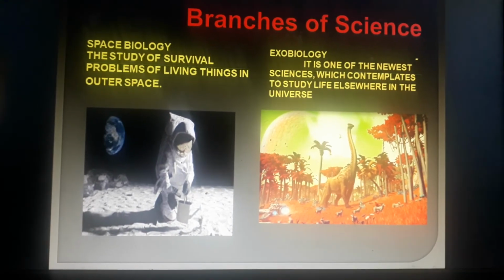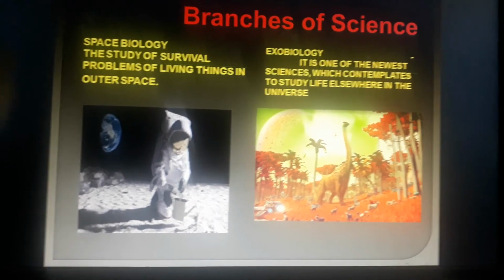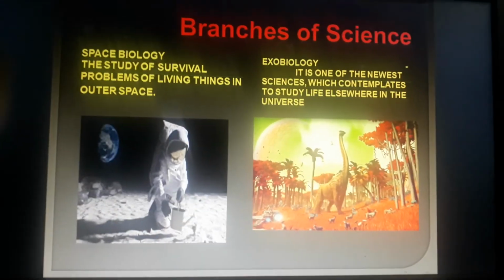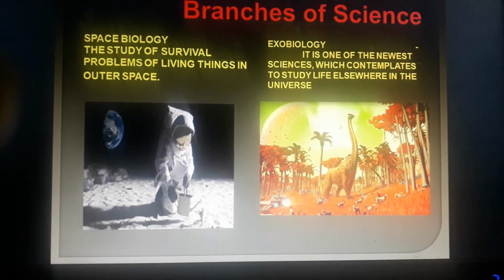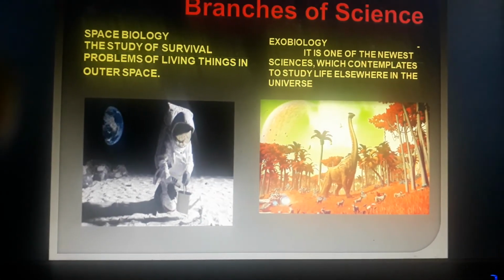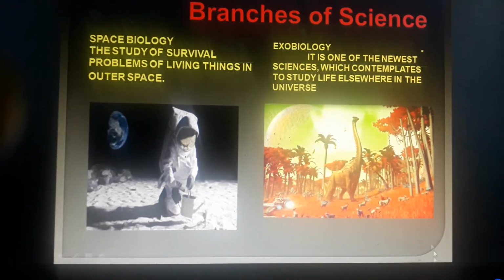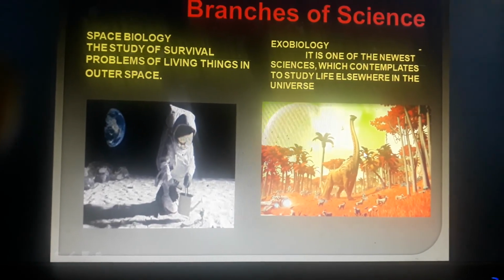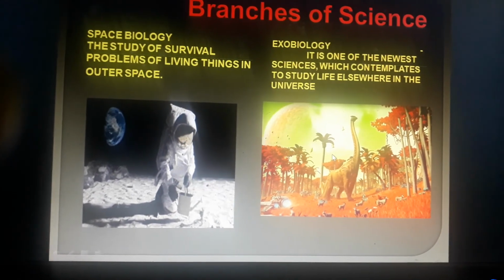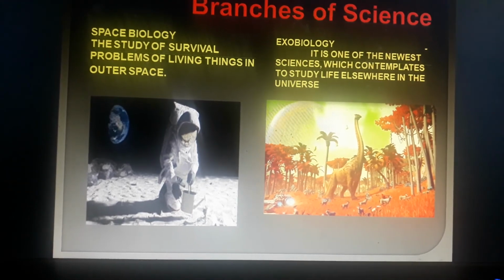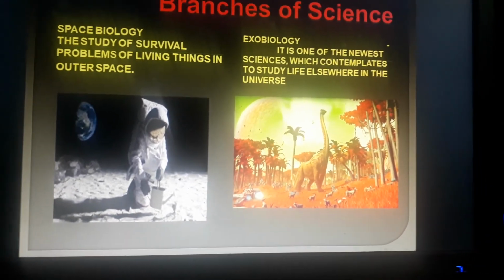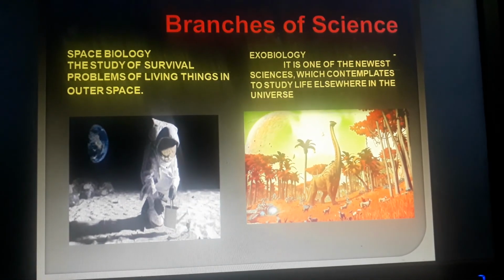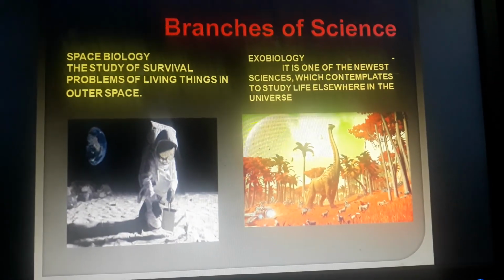Okay, so maybe once the earth is fully populated, we will have to shift to Mars. That is what the people think. So that is why they are trying to find out the possibility of life in other planets. So these are some branches of science. I hope you have enjoyed this, and if you are interested in any of these sciences, you can study more about it.